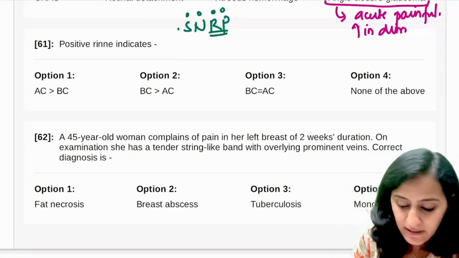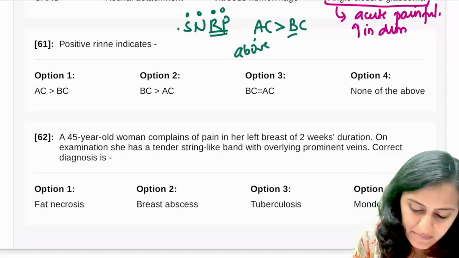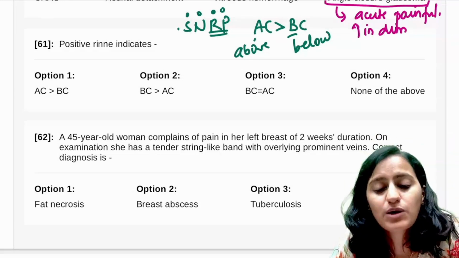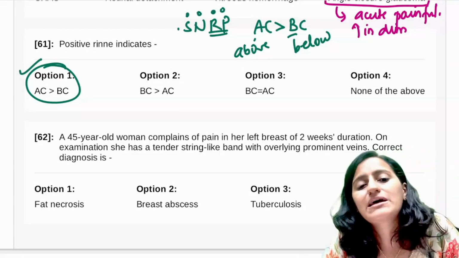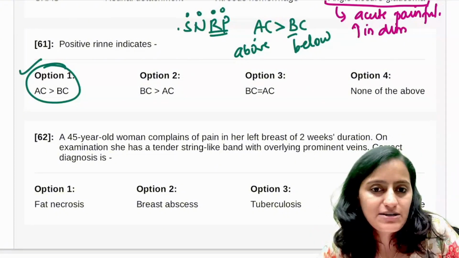So what is normal? AC more than BC. A is above, B is below, right? Air conduction more than the bone conduction, that is what is normal. So remember, positive release is AC more than BC. Okay, positive release is air conduction more than bone conduction.